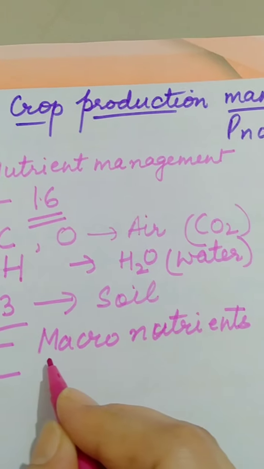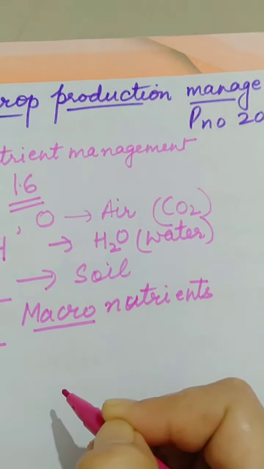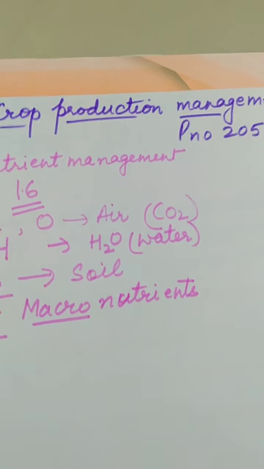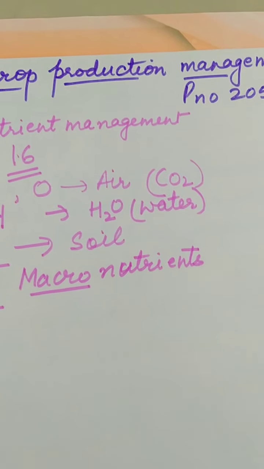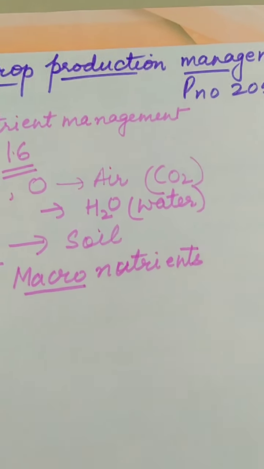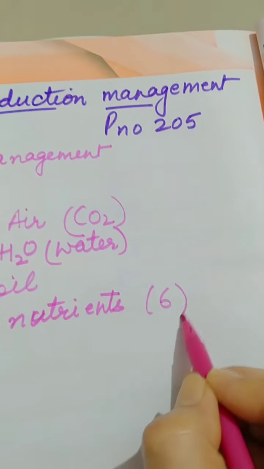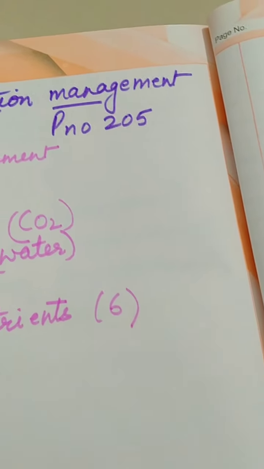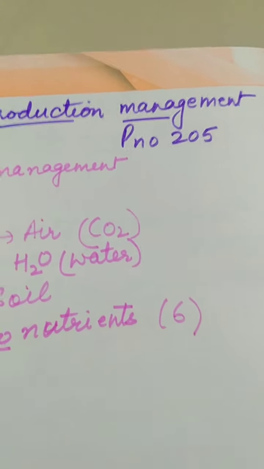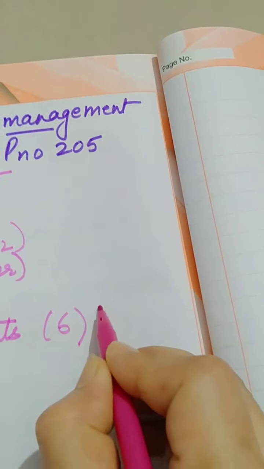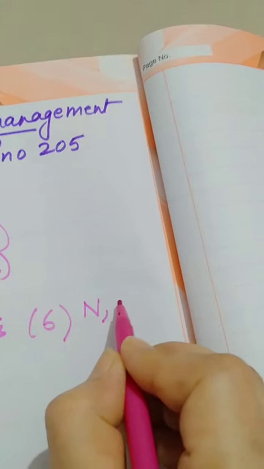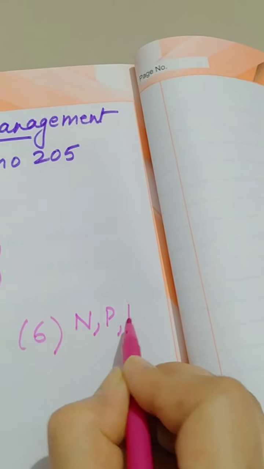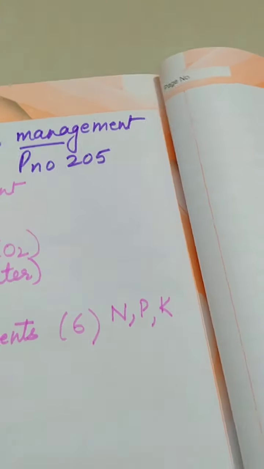Macronutrients, as the name indicates, macro means in large quantity. There are some nutrients which are required in large quantities, and there are mainly six main nutrients which are required in large quantities by the plant. For example, nitrogen, phosphorus, potassium, right?